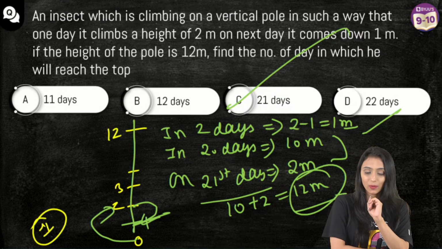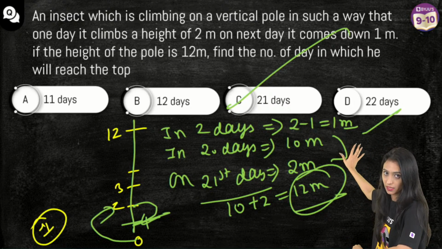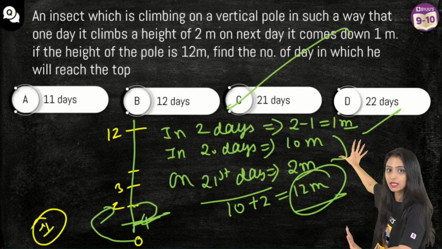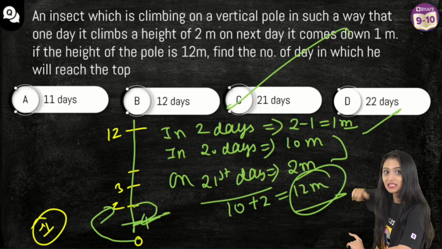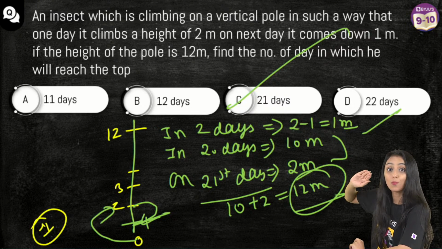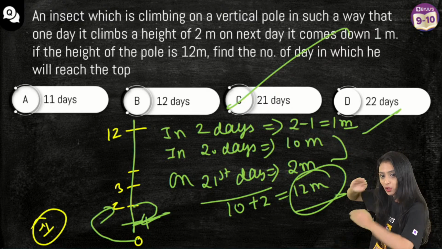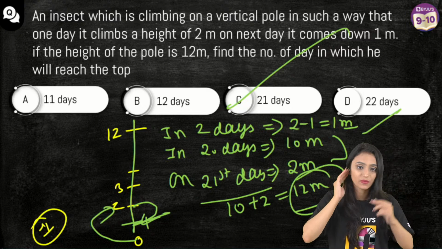Wrong, Prince. 10 meters, the insect already covered in 20 days. Now, next day, again, he will climb 2 meters. So 10 plus 2 is 12. Question is asking by what time he'll be able to cover 12 meters. So definitely 21st day. Why are you thinking after that?